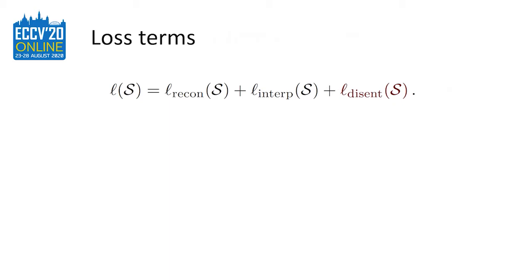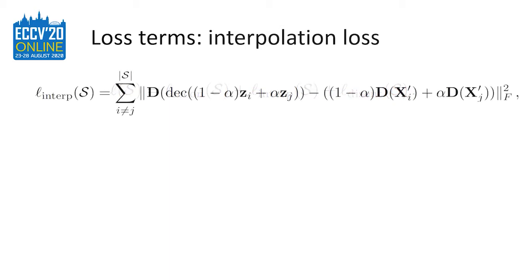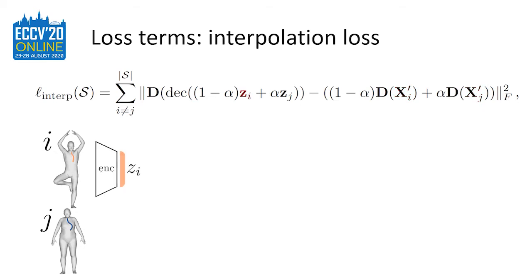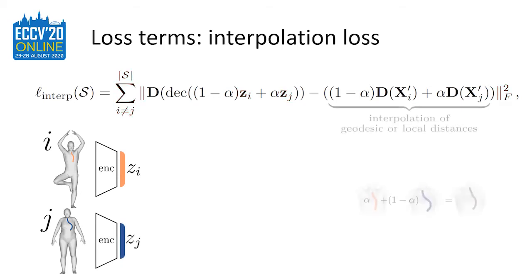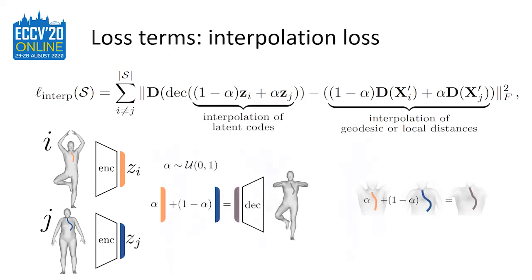Let's first consider our interpolation loss. Given two input shapes i and j, with corresponding vertex positions xi and xj, and associated latent codes zi and zj, we compute an L2 loss on the difference between the linearly interpolated metric of the two original shapes and the metric of the shape decoded from the interpolated latent codes.